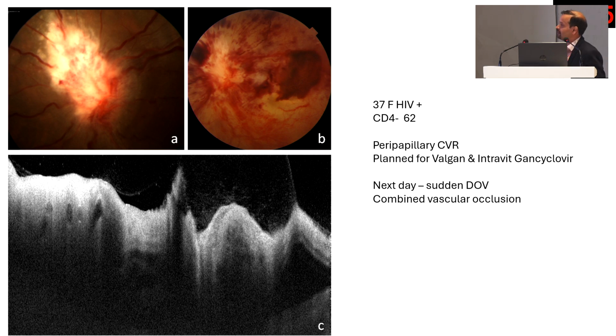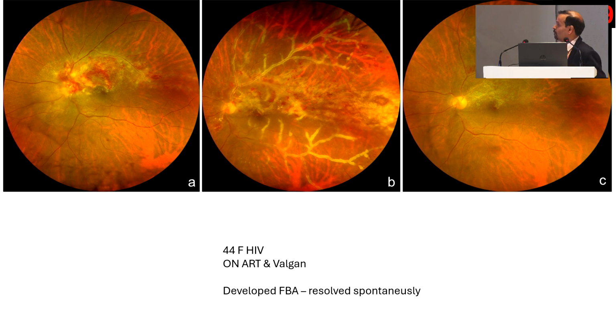Some other presentation: this patient, again one of the patients with SLE who was on steroid for long term, had a papillary CMV retinitis. In fact, this patient we planned for starting therapy, and the patient came the very next day, and the patient had developed combined occlusion of central retinal artery and central retinal vein. So again, a patient with posterior aggressive disease. Patient was on treatment, and next time when he came, he had appearance of frosted branch angiitis.